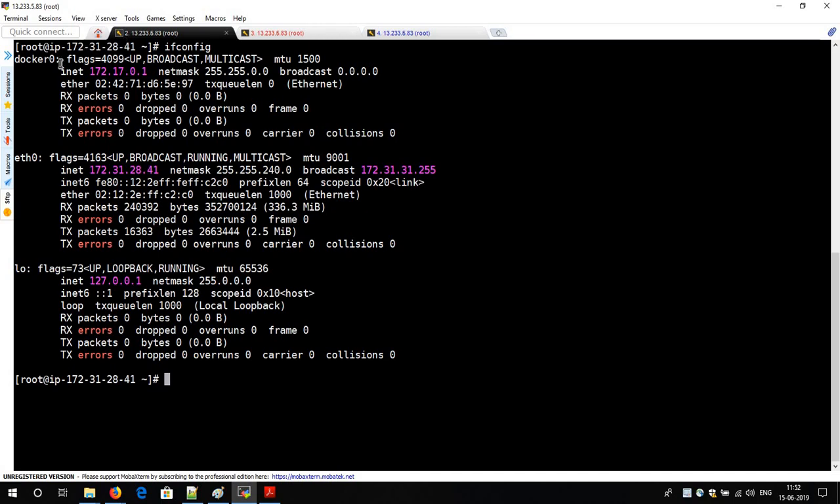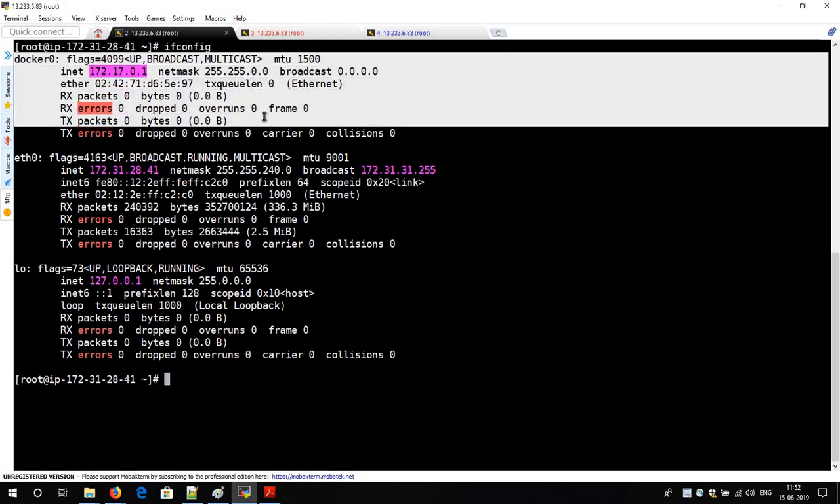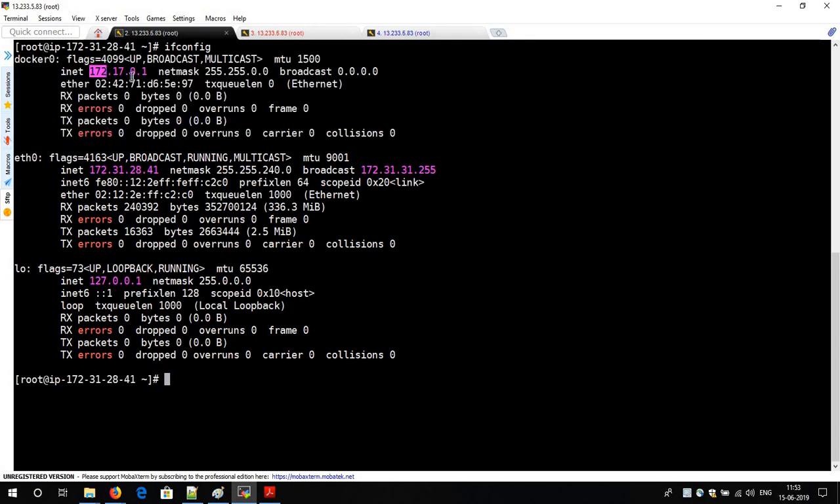Are you able to see the magic? Previously when we used the ifconfig command, docker0 was not there as a network, but now we are able to see docker0 as well. What I mean to say is that Docker gets its own network connectivity over here, which starts with the IP address 172.17.0.1.